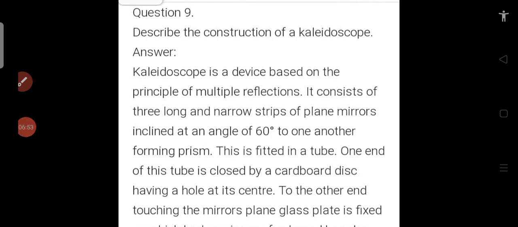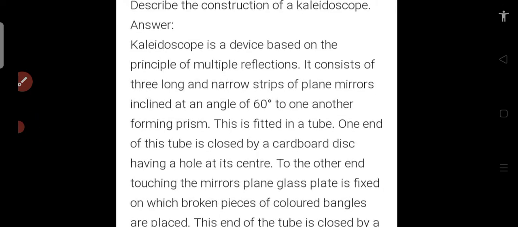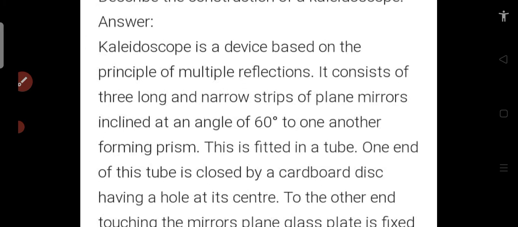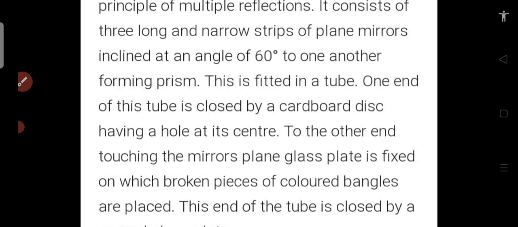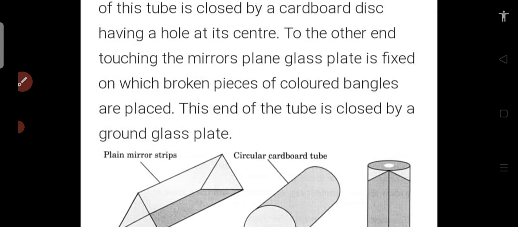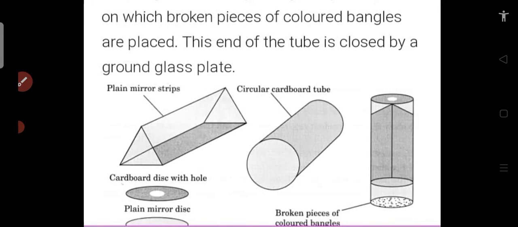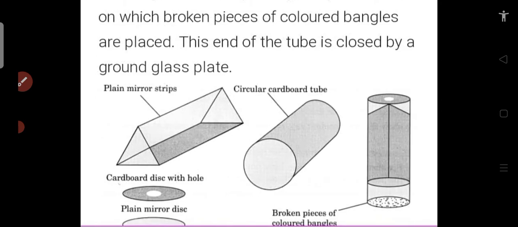Describe the construction of a kaleidoscope. Question number 9. The answer is, kaleidoscope is a device based on the principle of multiple reflections. It consists of three long and narrow strips of plane mirror inclined at an angle of 60 degrees to one another, forming a prism. This is fitted in a tube. One end of this tube is closed by a cardboard disc having a hole at its center. To the other end, touching the mirrors, a plain glass plate is fixed on which broken pieces of colored bangles are placed. This end of the tube is closed by a ground glass plate.